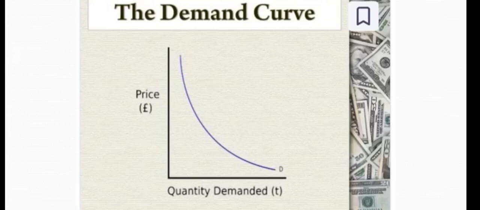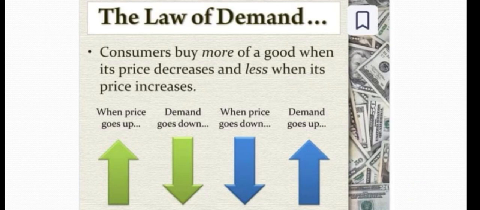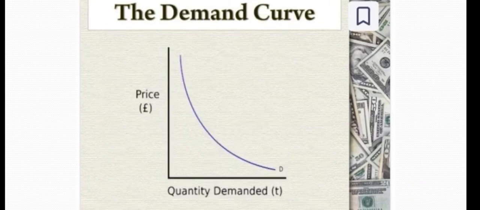The blue curve is the demand curve. When price goes up, demand goes down, demand decreases, and when price goes down, demand increases, vice versa. So the demand curve shows this, and it depends on the law of demand, on those two concepts. When price goes up, demand goes down. When price goes down, demand goes up, which is shown with the help of the demand curve.